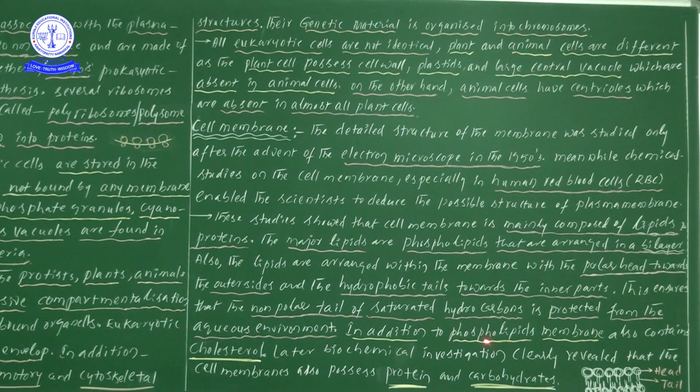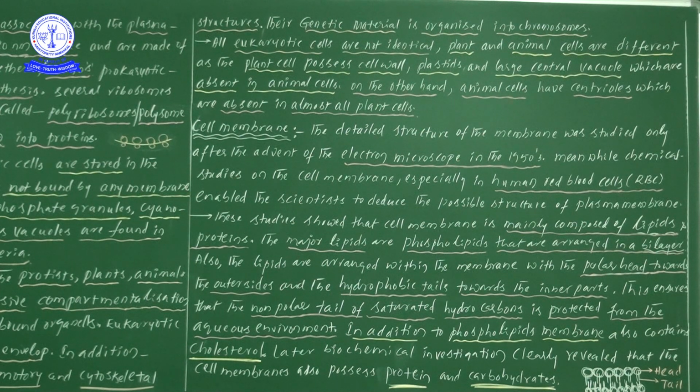Next, in addition to the phospholipids, we have seen that lipids are there, and in lipids majorly phospholipids. Likewise, in addition to the phospholipids, this cell membrane also contains cholesterol. So the cell membrane is mainly composed of lipids and proteins, and if we look at lipids, they give deeper information: phospholipids are present, and along with the phospholipids, cholesterol also is there.